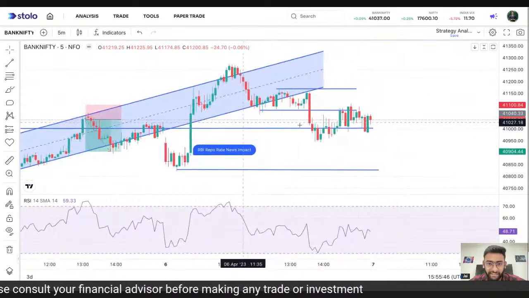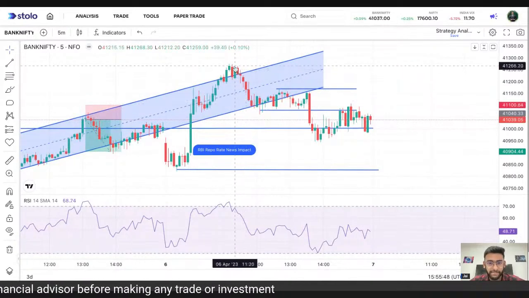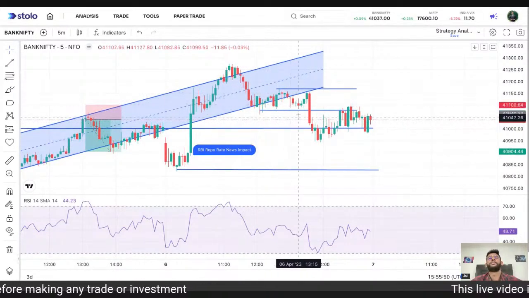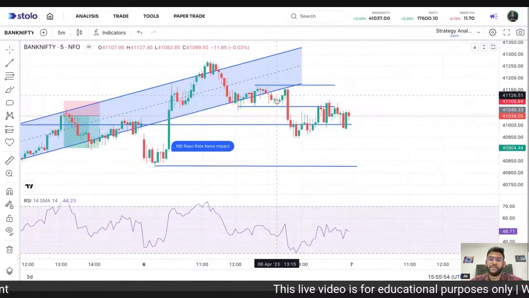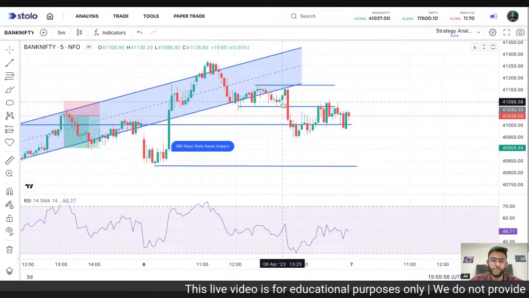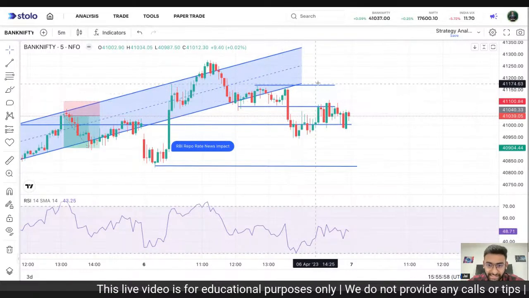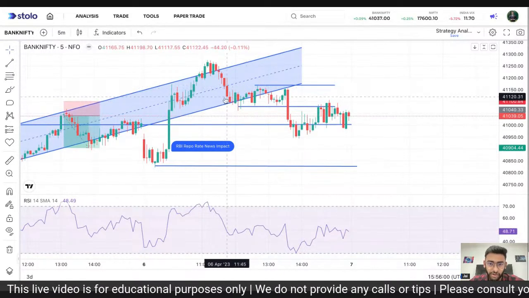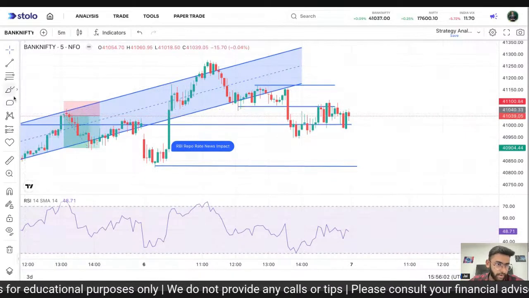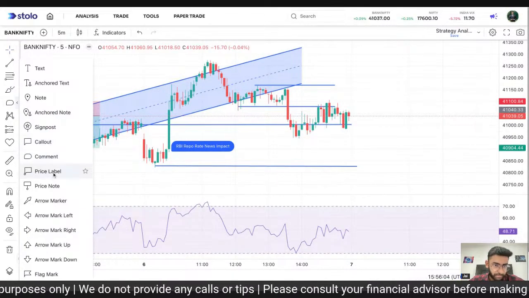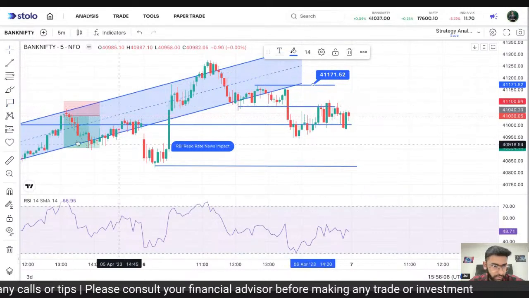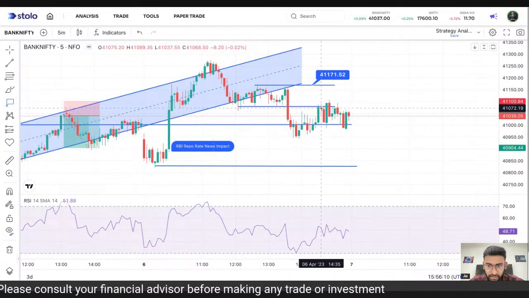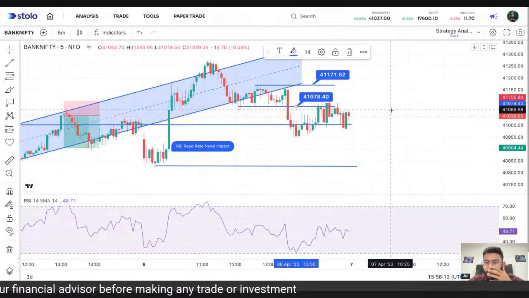But right after that, we saw a small downfall and then a small consolidation, right? This is where everyone at Stolo was also analyzing the markets, and these were the levels drawn, right? If I just put a price label, we thought that okay, this is one level and this was the other level.